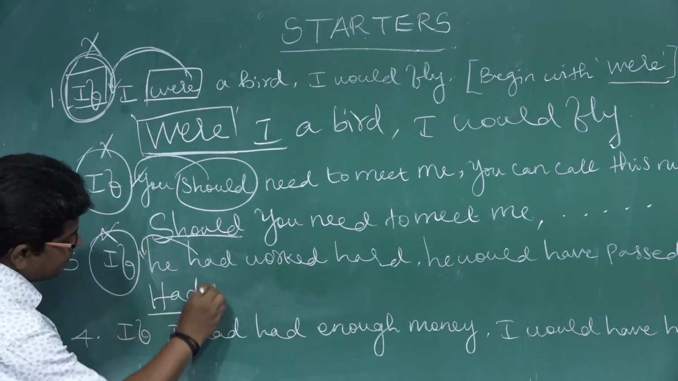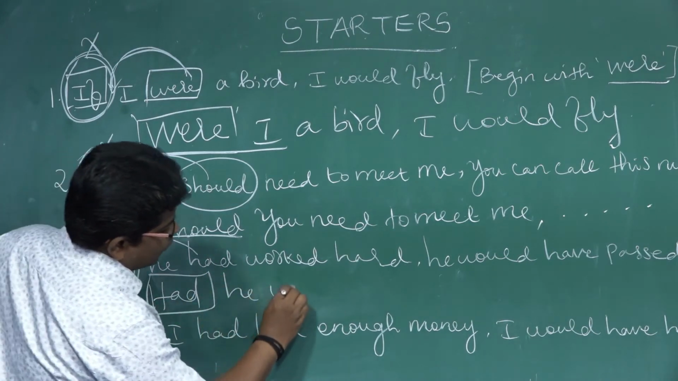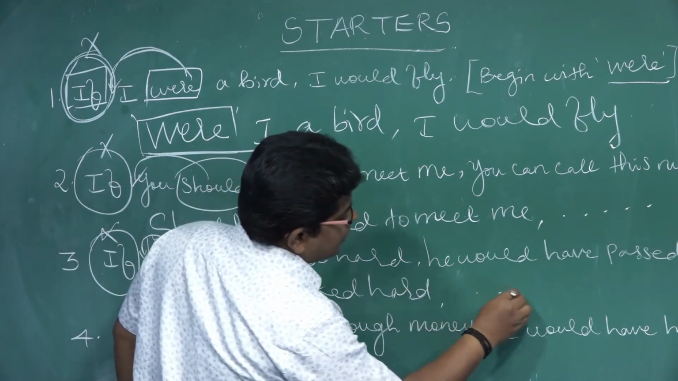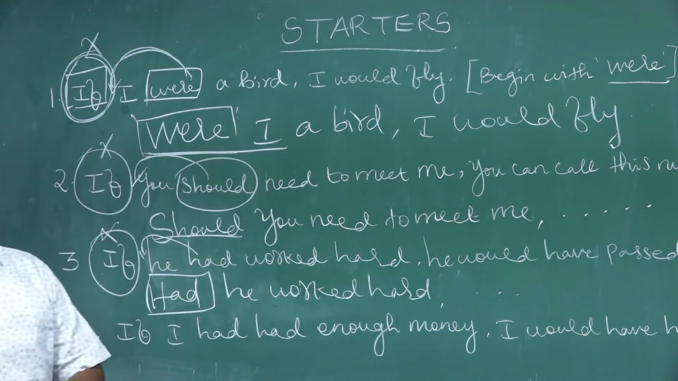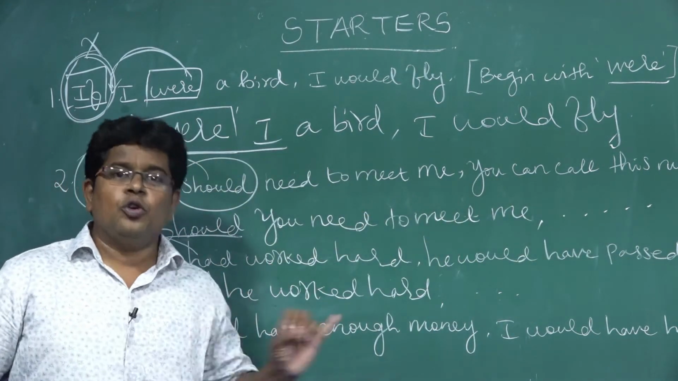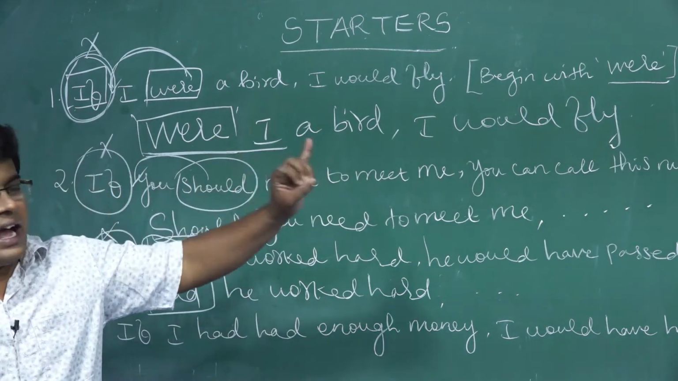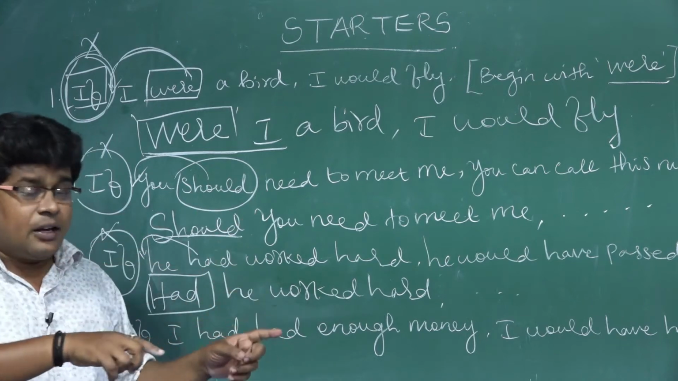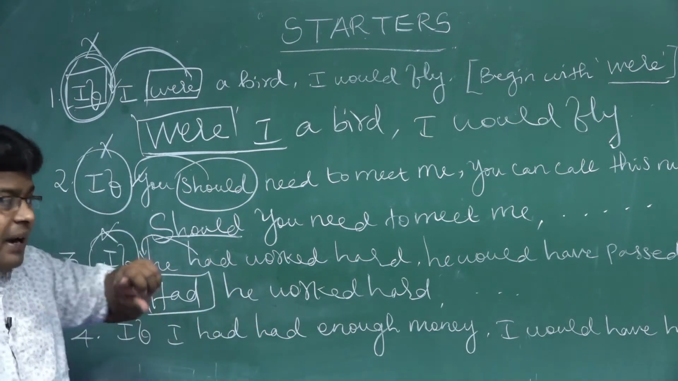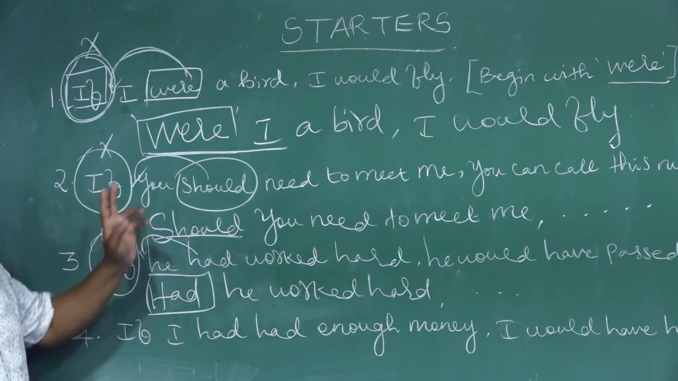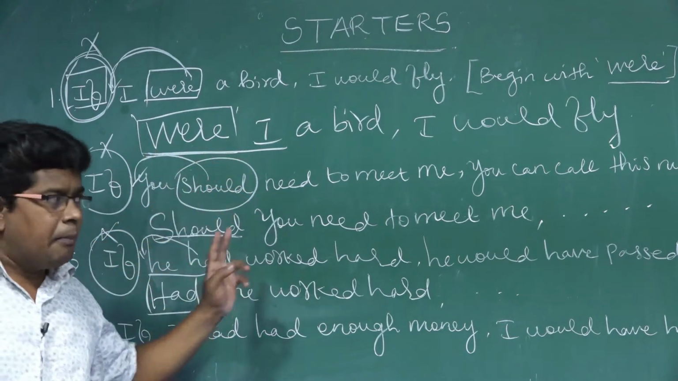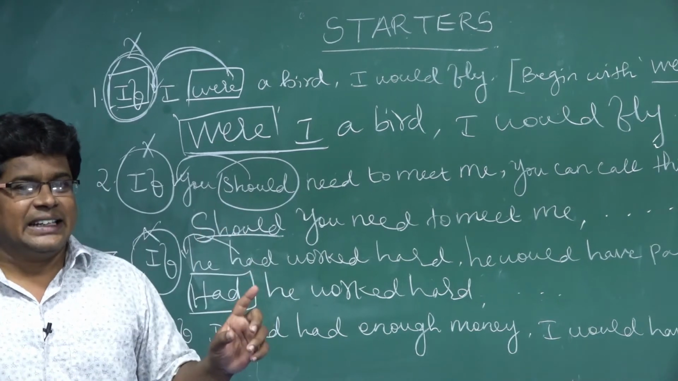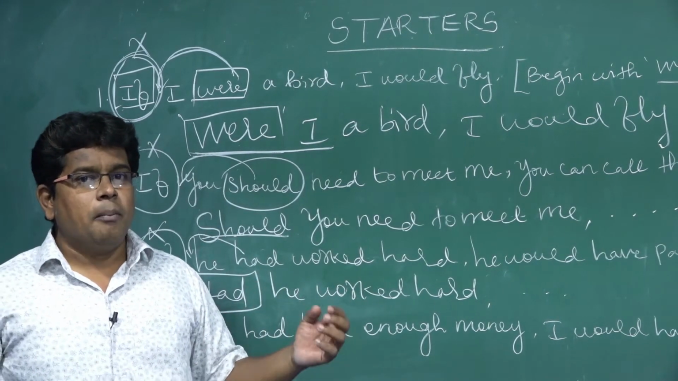Had he worked hard, he would have passed. Don't change anything. First thing, remove if. If they are asking "were", "should" or "had", you bring that "were", "should" or "had" in front of the subject. You should not use double "were", double "should" or double "had". This is a very easy way to score marks.